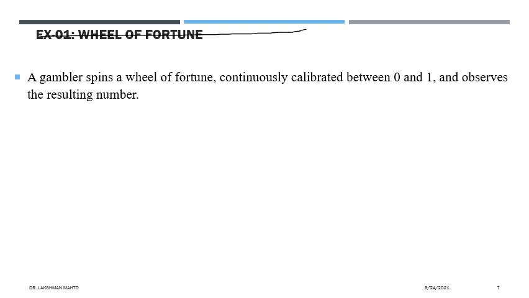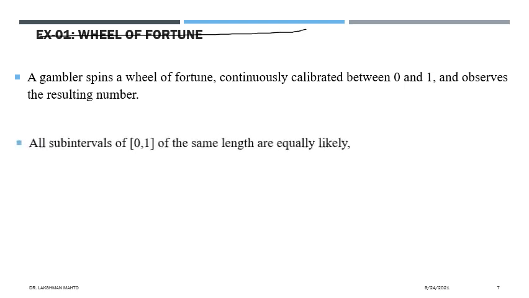So in this game the gambler spins a wheel of fortune continuously, calibrated between 0 and 1, and observes the resulting number. Assuming that all subintervals of 0 to 1 of the same length are equally likely, they will have the same probability density. This experiment can be modeled in terms of a random variable with the following density function.